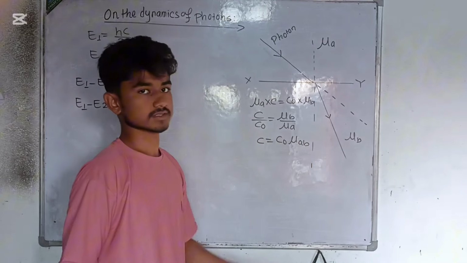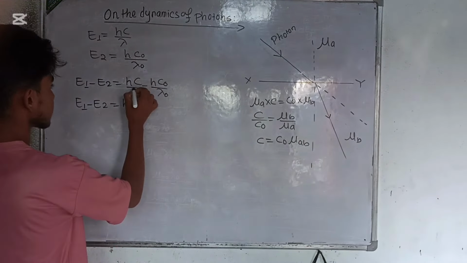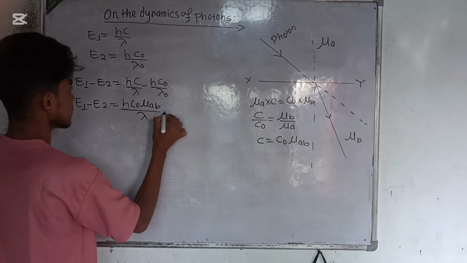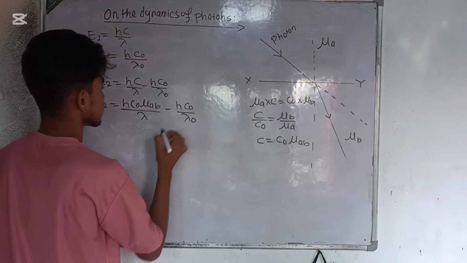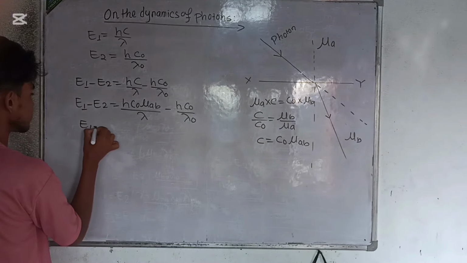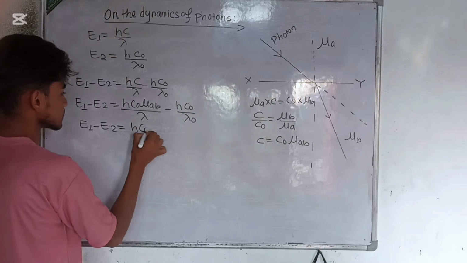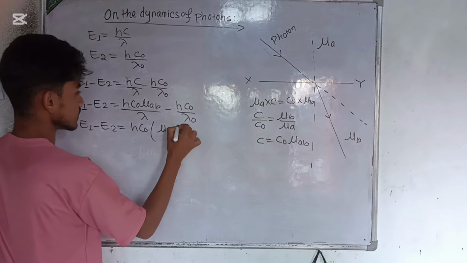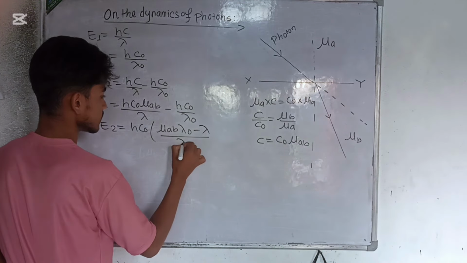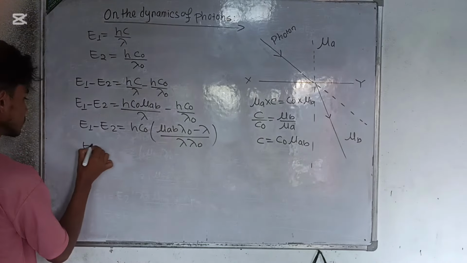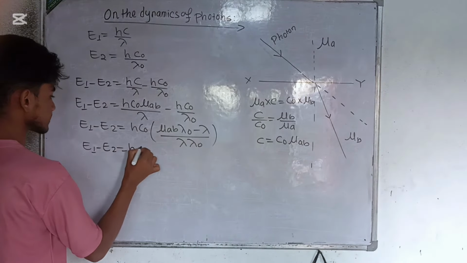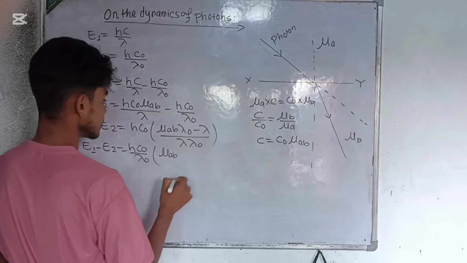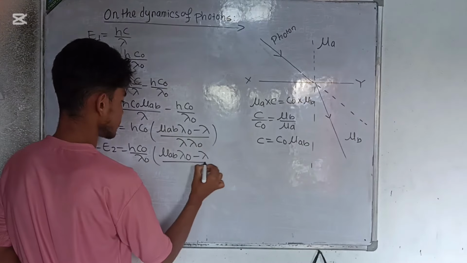Then E1 minus E2 equals h c naught mu AB upon lambda minus hc naught upon lambda naught. Hc naught comes common, and taking the LCM, E1 minus E2 equals hc naught upon lambda naught times mu AB times lambda naught minus lambda upon lambda.